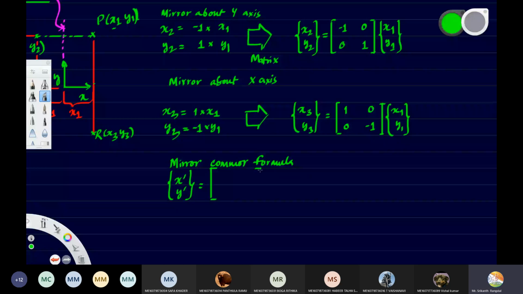And what we have to multiply? The top right and bottom left values will always remain zeros. Here you will have plus or minus 1, and here you will have plus or minus 1. Depending on which axis you are mirroring about, we will have to take it differently. So x1, y1. Okay, so this is the formula for mirror.